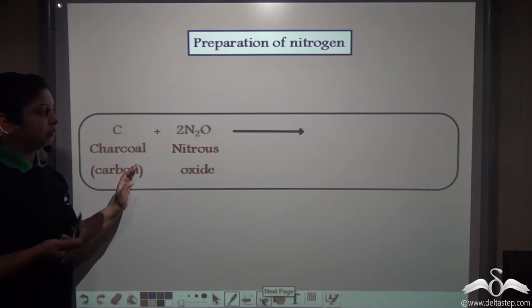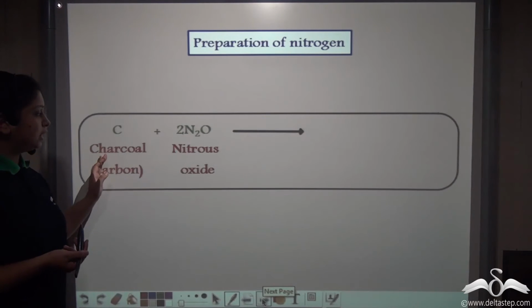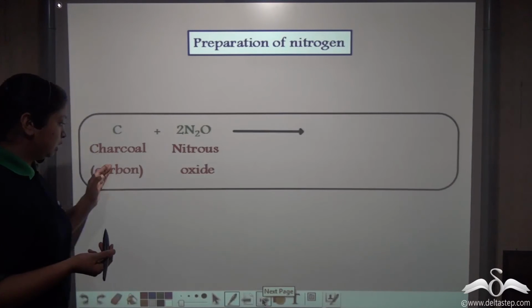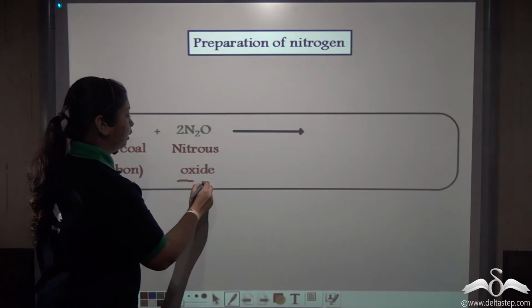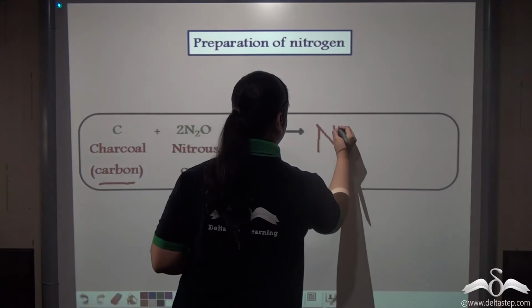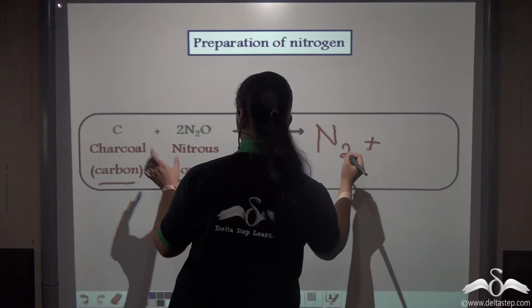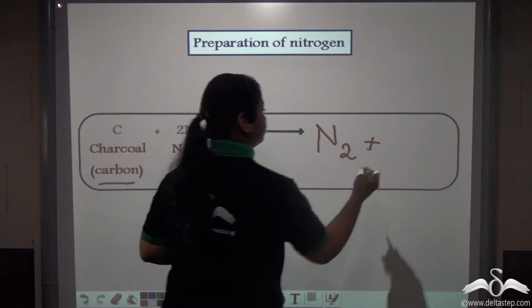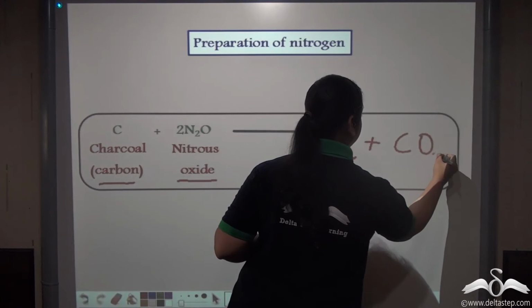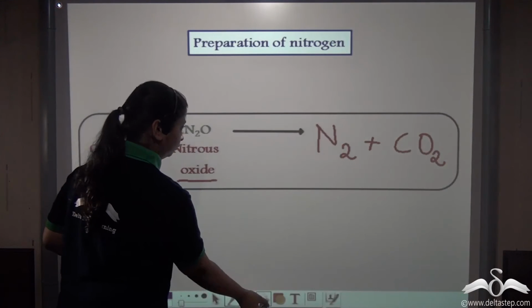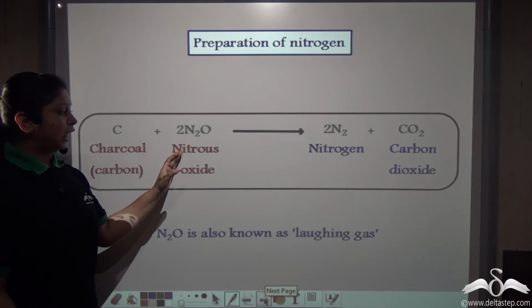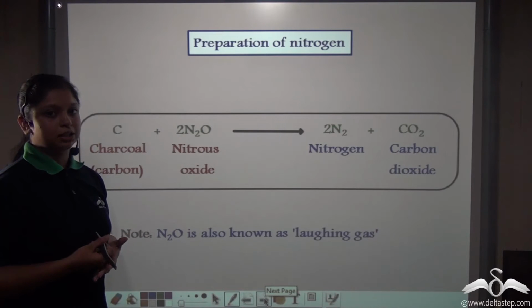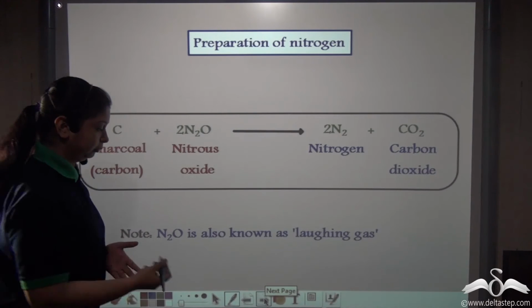There is a third method by which we can prepare nitrogen. This is by burning of charcoal in the presence of nitrous oxide gas. So, when you burn charcoal in the presence of nitrous oxide, you get nitrogen gas. So, what remains in the reactants? Carbon and oxygen together give carbon dioxide gas. This gas, nitrous oxide, is also known as laughing gas and is used in dental surgeries as an anesthesia.